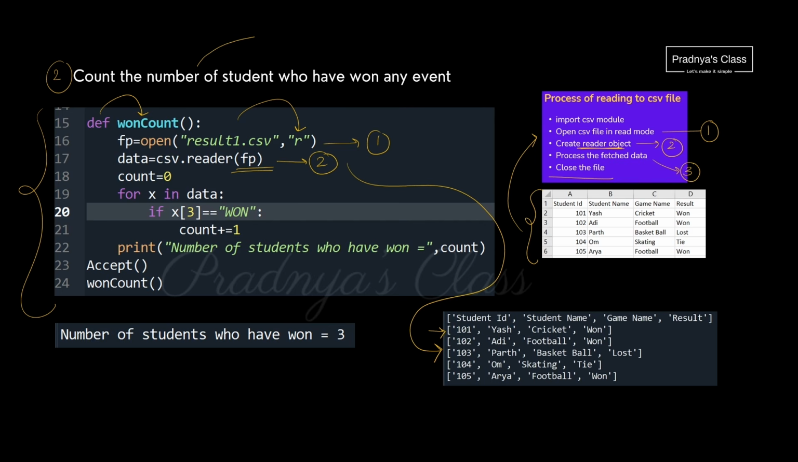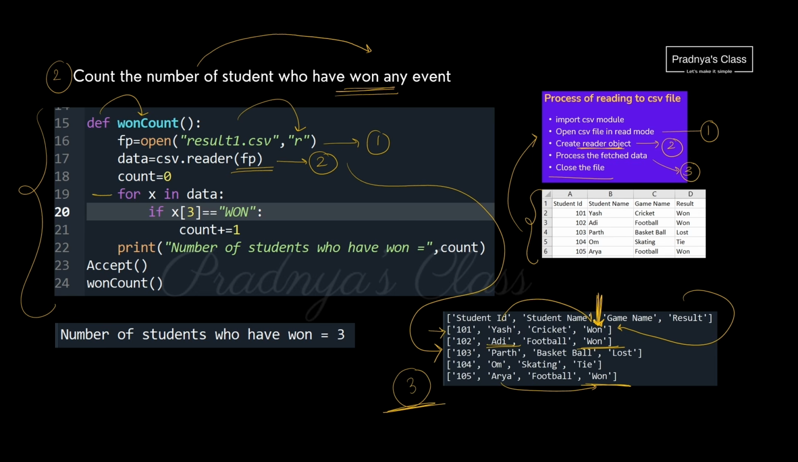According to the question, we need to count the number of students who have won in any event. So we are interested in this list element where we are mentioning the result. Look at this random data. There are 3 students who have won in the event.